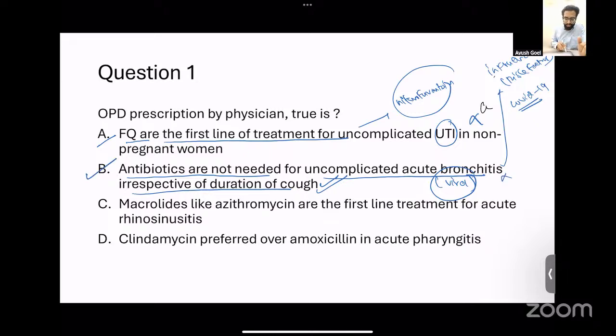The next option is, macrolides like azithromycin are the first line treatment option for acute rhinosinusitis. This is incorrect, because if we talk about acute rhinosinusitis, then the first line of management is actually amoxicillin.